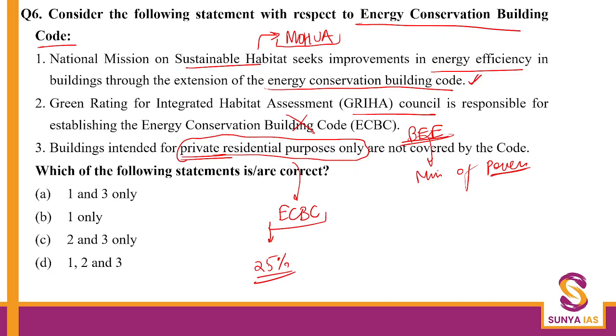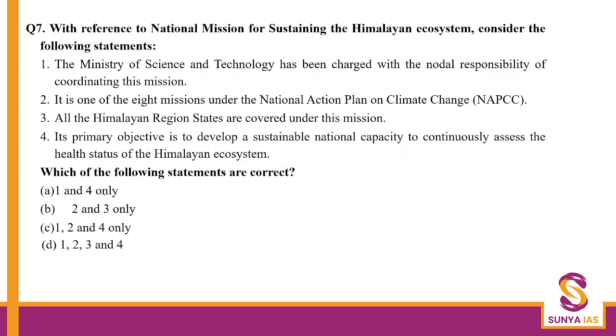If you are a totally private person, it is not included, but if it's a commercial purpose project, then the buildings are covered under this code. Please make sure you understand this fine detail. We are only talking about private residential building purposes. So for question number 6, the answer becomes A, that's 1 and 3 only.